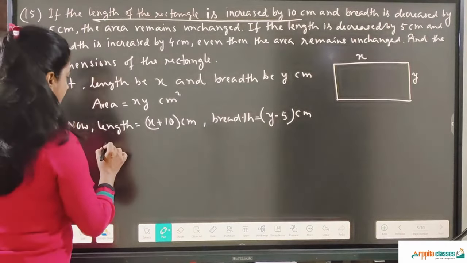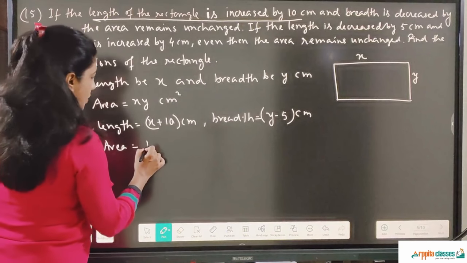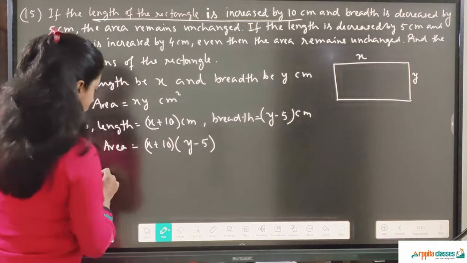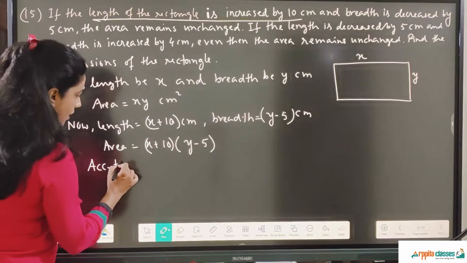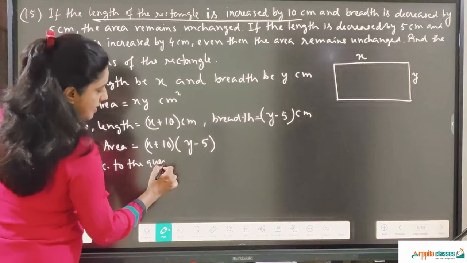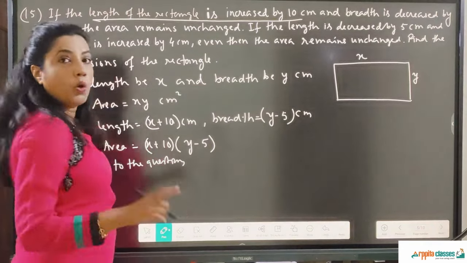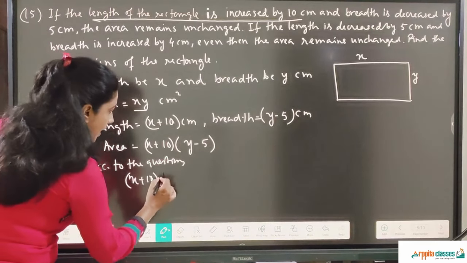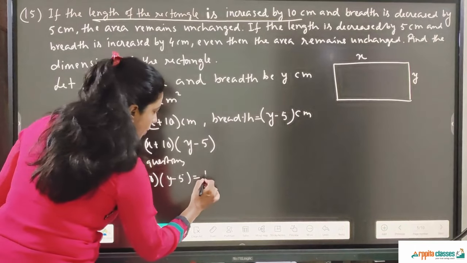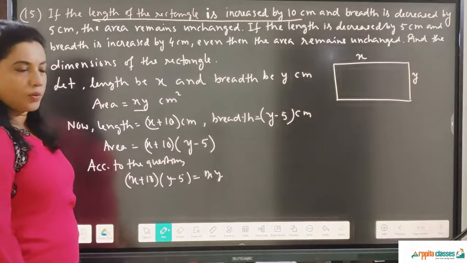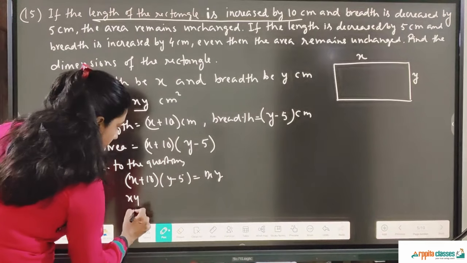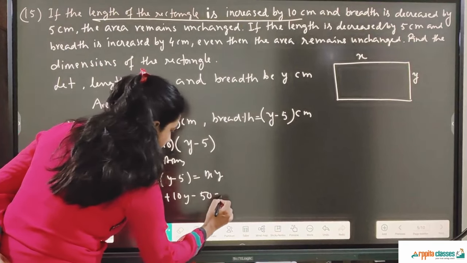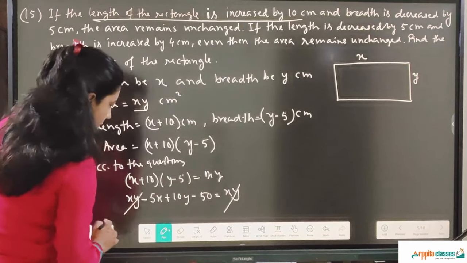So now the area is equal to (x plus 10) into (y minus 5). And according to this question, this area is unchanged, means it is equal to the original area, that is xy. So (x plus 10) into (y minus 5) is equal to x into y. This is your first equation. Let's find out: xy minus 5x plus 10y minus 50 is equal to xy. This xy and xy get cancelled.